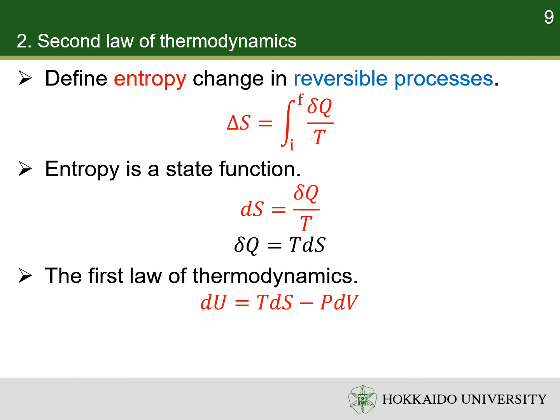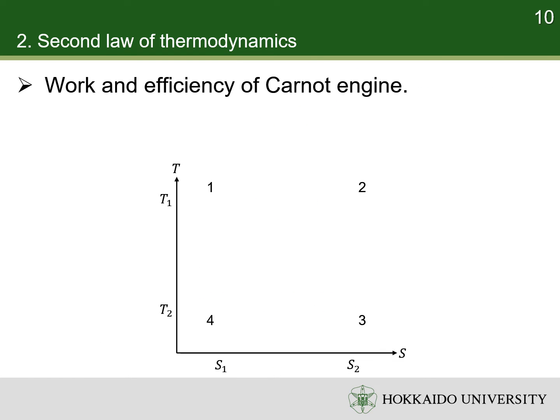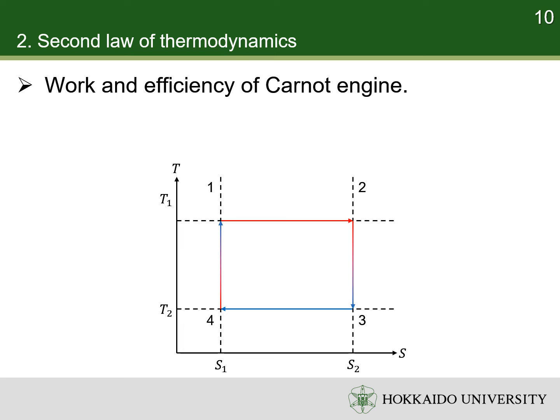Thus, the first law of thermodynamics can be expressed in the following form. Similarly, the infinitesimal change of enthalpy can be expressed in the following form. Now, the Carnot cycle can be visualized with an entropy versus temperature plot. The isothermal processes are the horizontal lines. The adiabatic processes are the vertical lines. Such both adiabatic and reversible processes are also called isentropic processes.